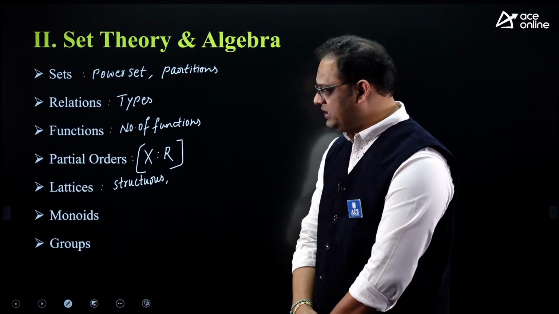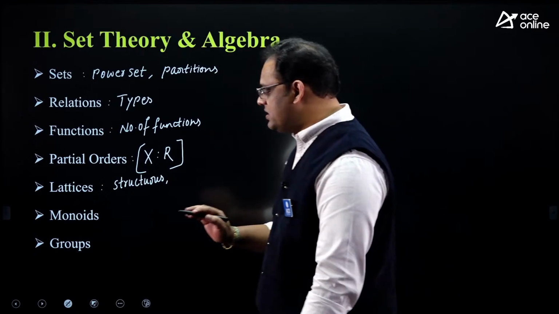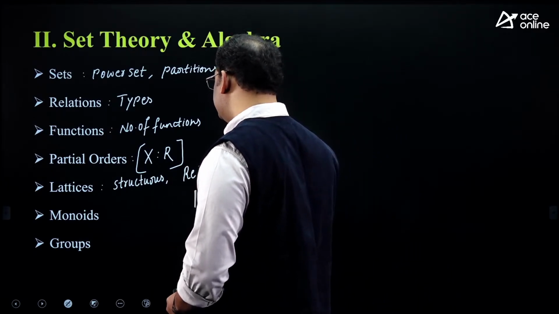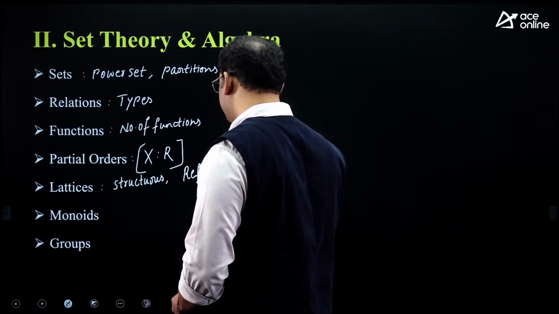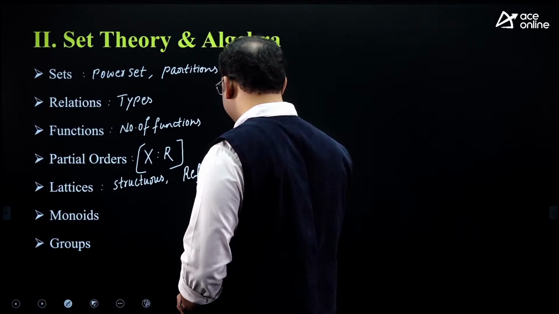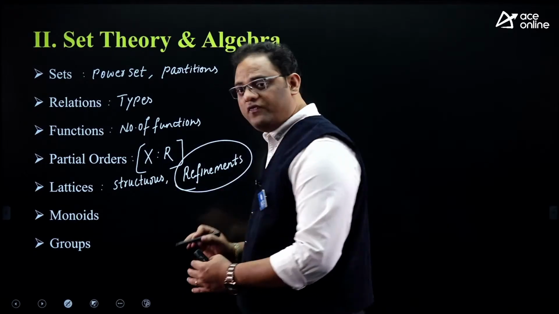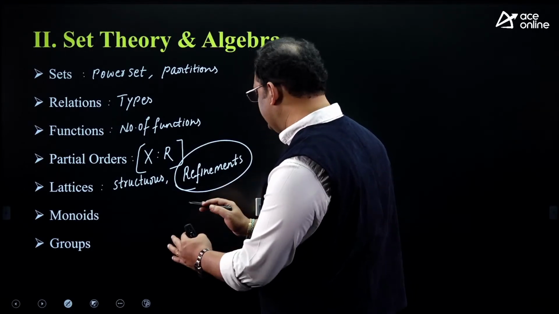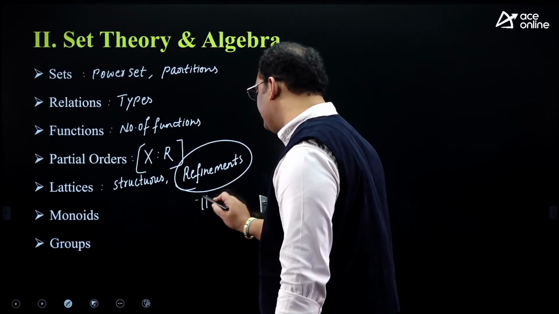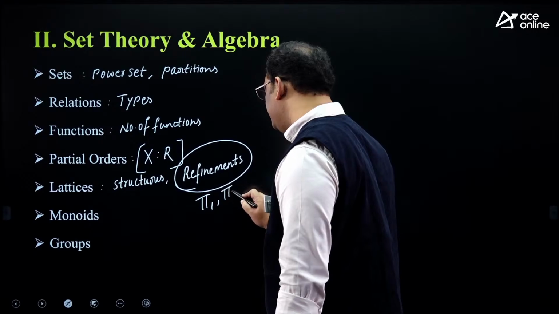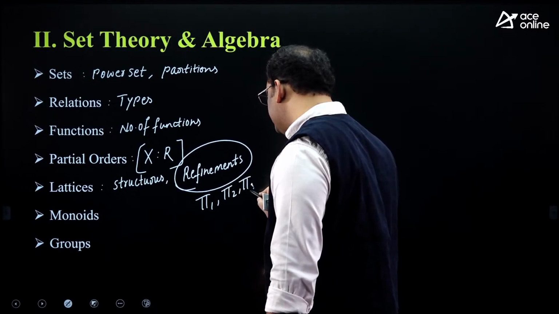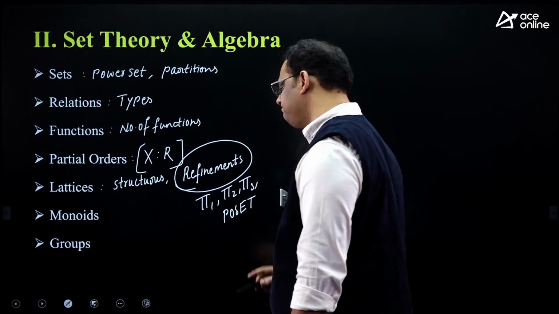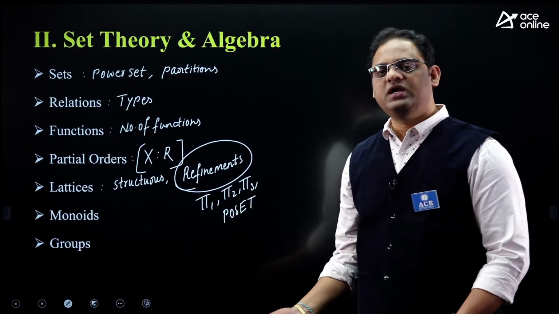And if you observe, there are some mixed questions, where they are asking about something called refinement. So focus more on these types of questions, because in refinement he can touch lattice concepts and also your partition concepts, pi 1, pi 2, pi 3, and in the poset diagram he can also touch posets. Yes, he can frame a relation like this.